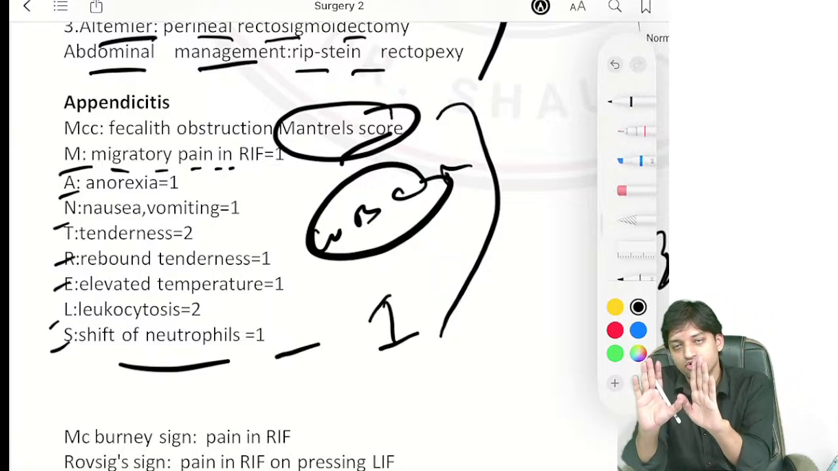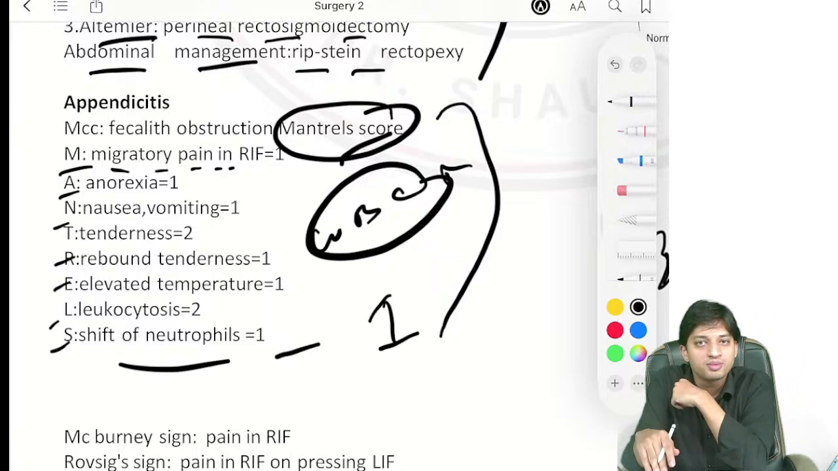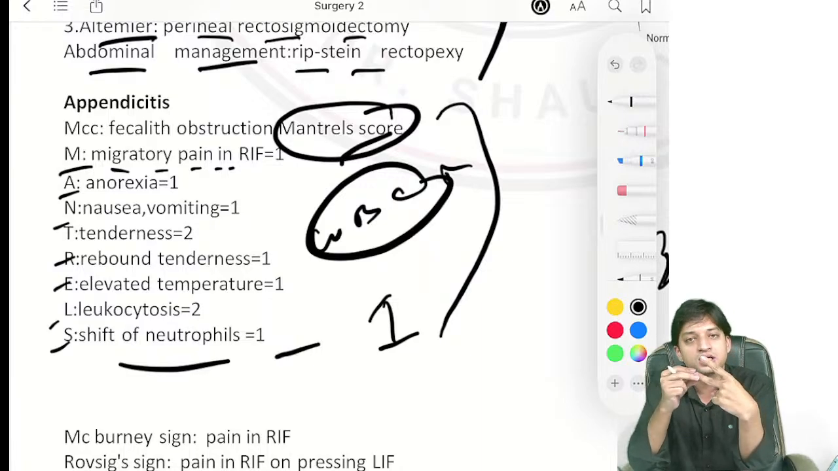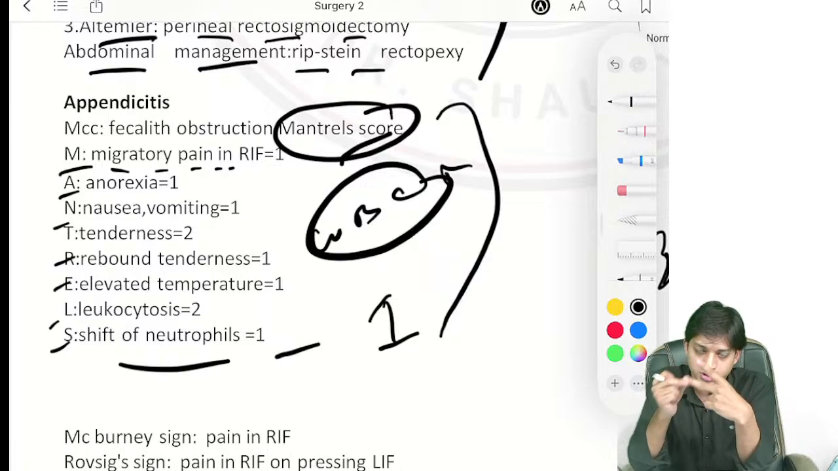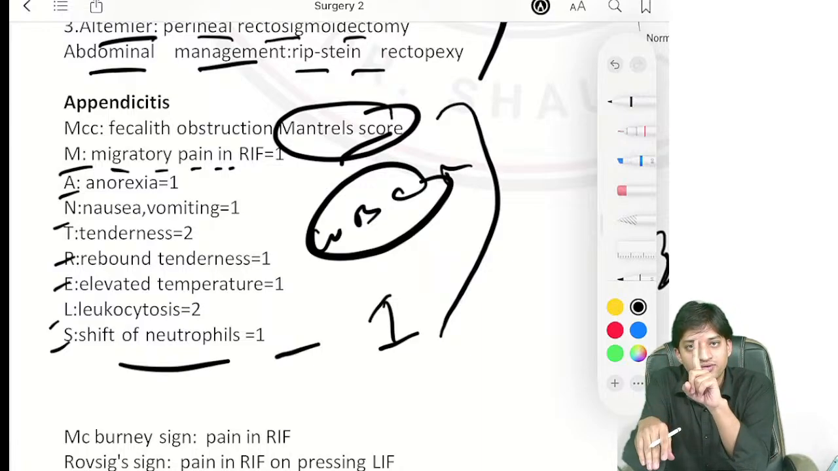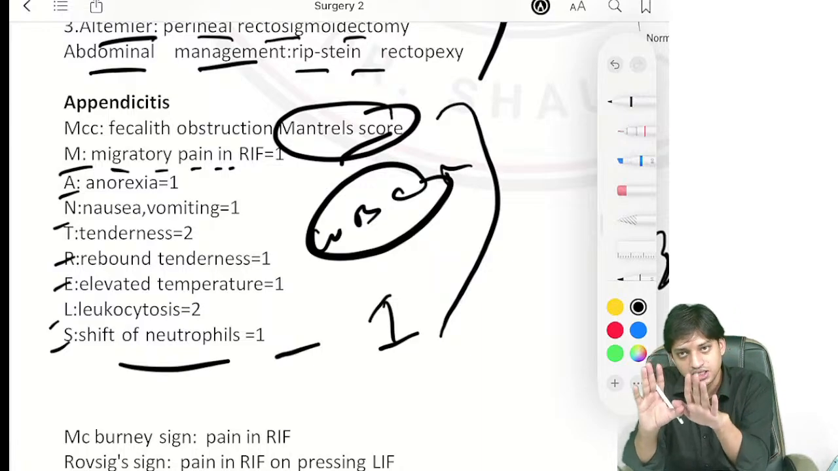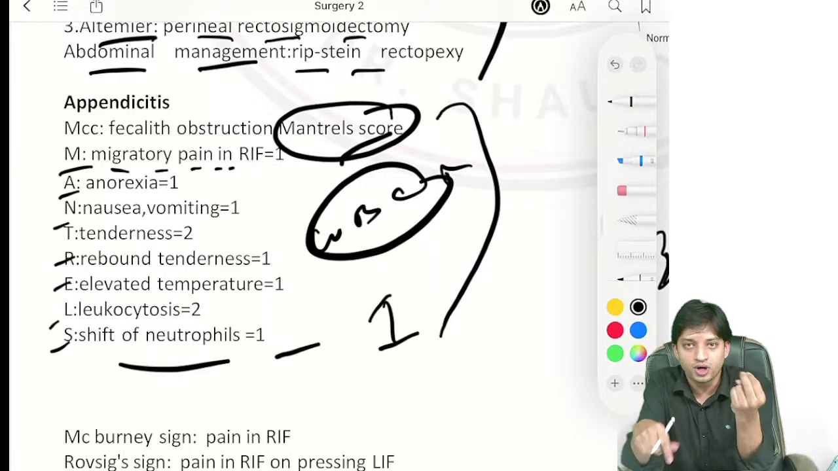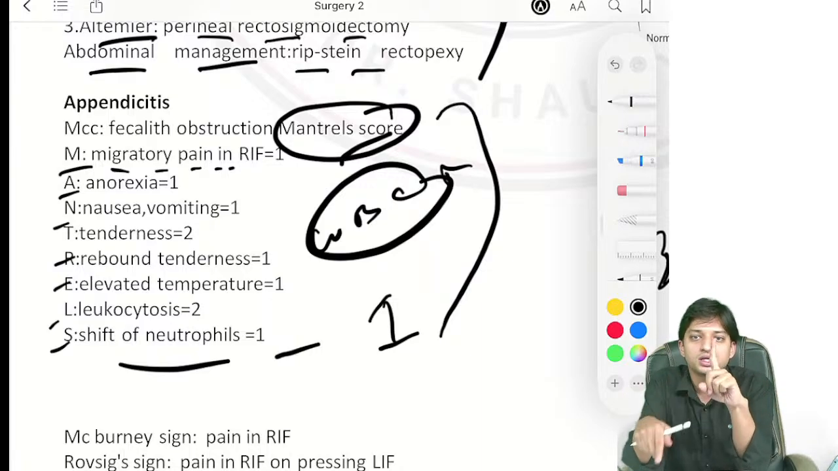Now just listen to me very carefully. In the Alvarado score, everybody is given 1 point except two things. One is the tenderness and another is the leukocytosis, increased WBC count. The rest everyone will have 1 point. This question can be asked. Tenderness you give 2 points. Leukocytosis you give 2 points. All others 1 point.